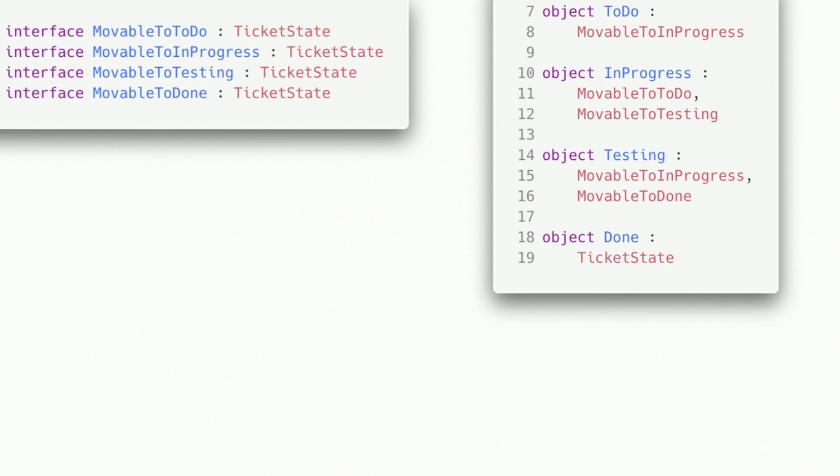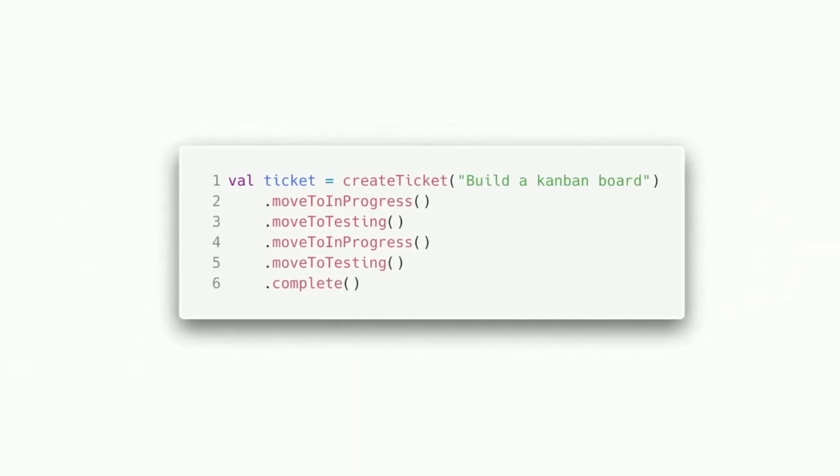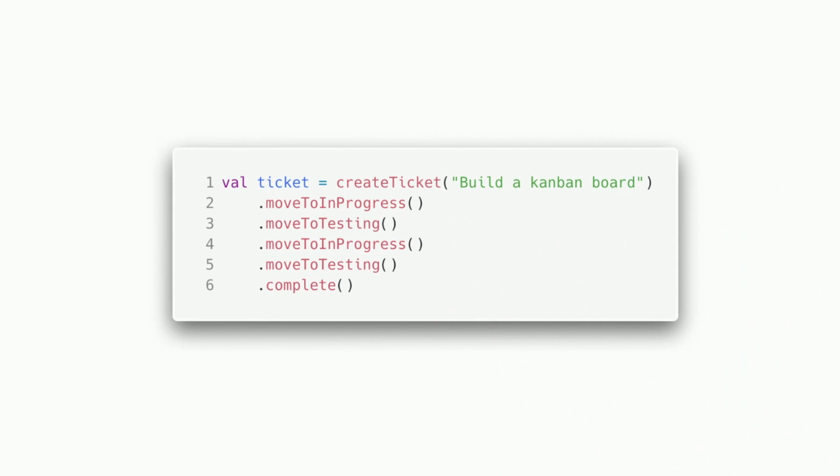You could make an immovable interface if you wanted to be very specific, but what this gets us is we can implement this. So any ticket that is constrained by or parameterized by something that is movable to in progress can be moved to in progress. And it returns a ticket that is in progress. And what that gets us in code is something like this. You can create a ticket, it's going to be in a to-do state. And from there you can move to in progress to testing.